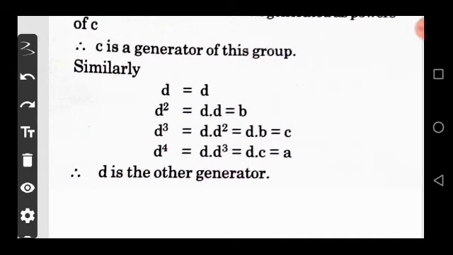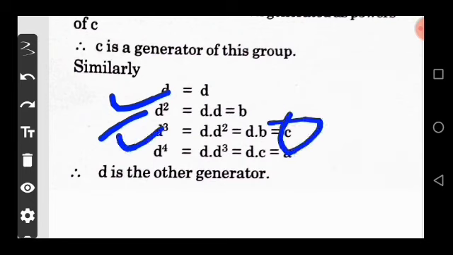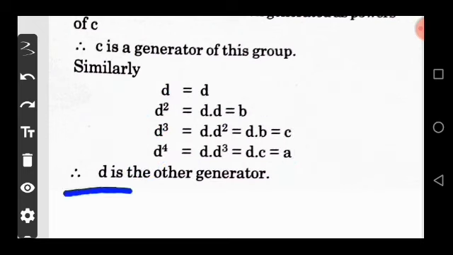Similarly, D is equal to D, D square is equal to B and D cube is equal to C and D quadruple is equal to A. Hence we say that D is other generator. Now option C is correct, that C and D is your generator. Now move on next question.